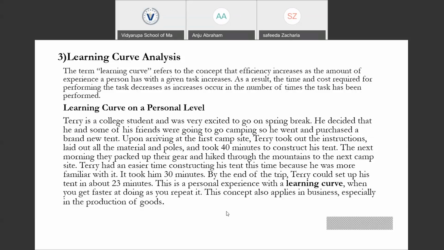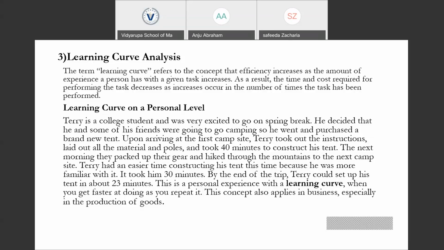So here we are given an example of Terry, who is a college student. He's very excited about going for trips and trekking, and some of his friends decided to go for camping, and for that purpose, he decided to purchase a new tent. When he arrived at the first campsite, he took out all the instructions on how to build a tent, laid out all the materials and poles, and took 40 minutes to construct his tent. The next morning, he packed up all his stuff and went to another campsite.